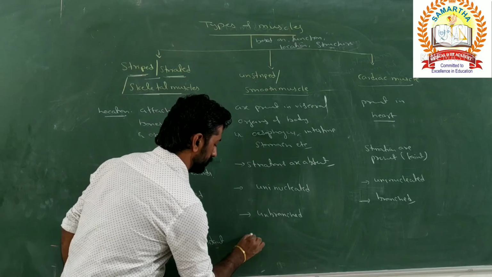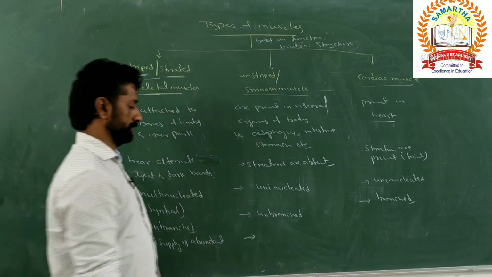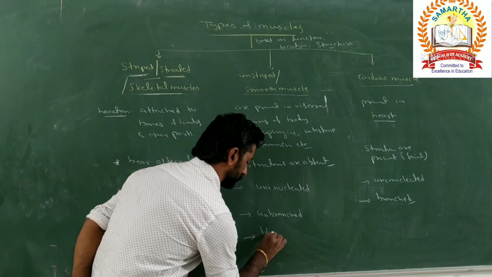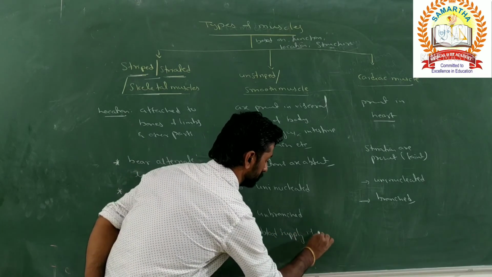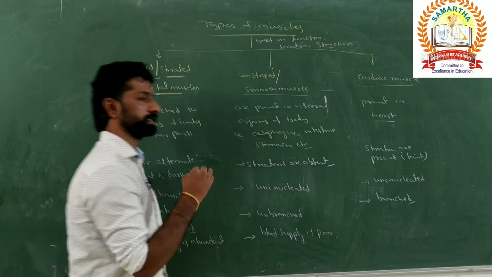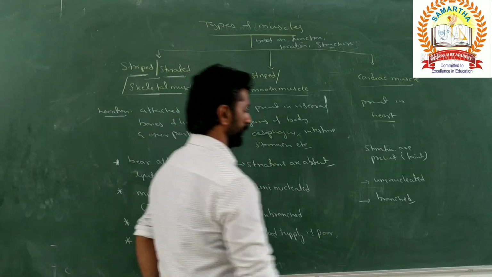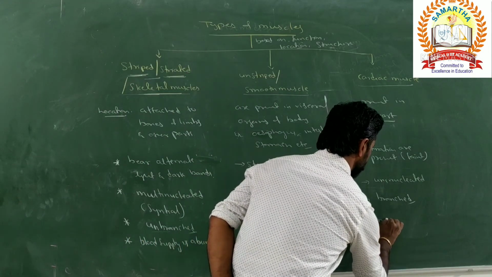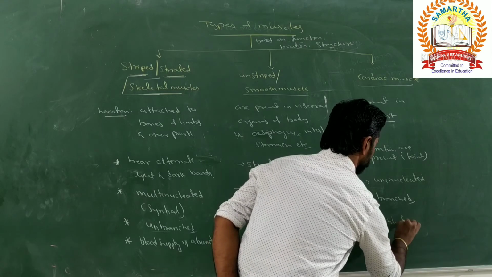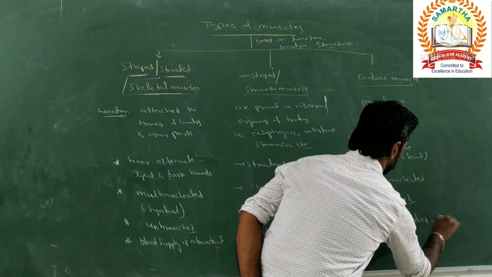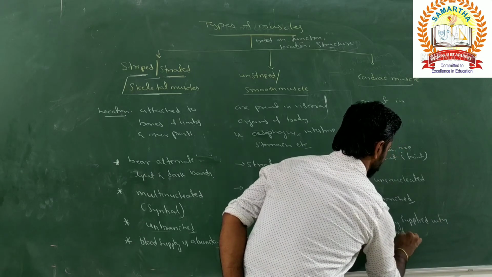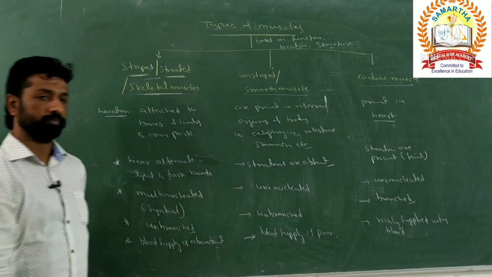Next, what about in case of smooth muscles? Blood supply is poor for the smooth muscles, and the cardiac muscles are richly supplied with blood, or rich blood supply takes place to the cardiac muscles.